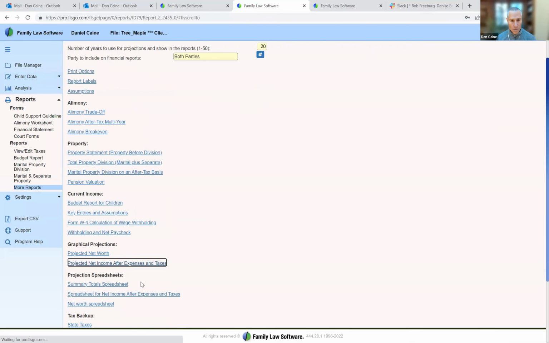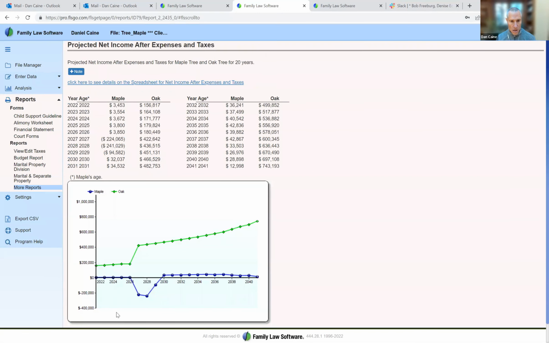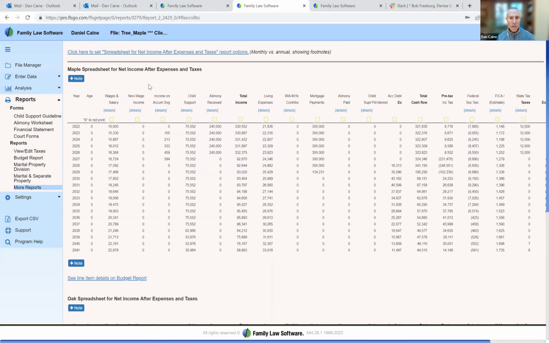And Maple is seriously negative for a couple of years, and then Maple recovers. Well, what's going on there? Why is that happening? We can drill down here, see details on the spreadsheet for net income, and see what is going on. The one thing we see is that after 5 years, the alimony stops.